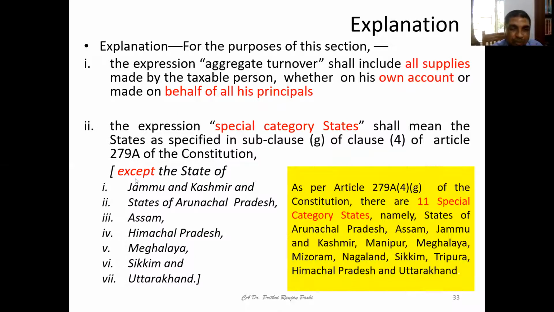7 states. Of course, in between, what has happened, all of you are quite aware of. That means the Jammu and Kashmir Reorganization Act was passed in the year 2019. Accordingly, the Jammu and Kashmir state has become Union Territory of Jammu and Kashmir and also Union Territory of Ladakh. Okay, so all these things, Union Territory of Jammu and Kashmir and Union Territory of Ladakh, they are also excluded from special category of states for the purpose of GST.